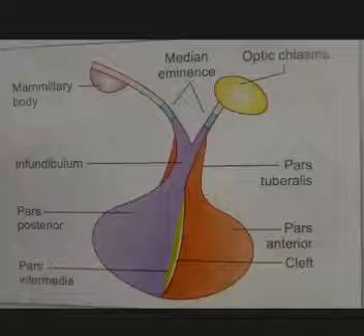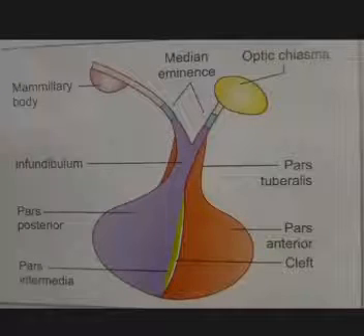Then the optic chiasma you can also see, that means some of the structures are associated with the pituitary gland. Above the pituitary gland there is a circular fold of dura mater called the diaphragma sellae. Then the circulus arteriosus is also there.